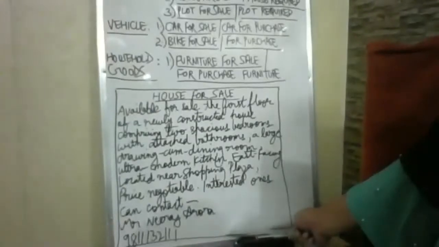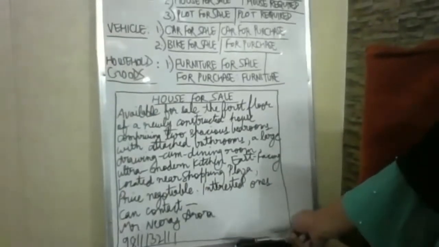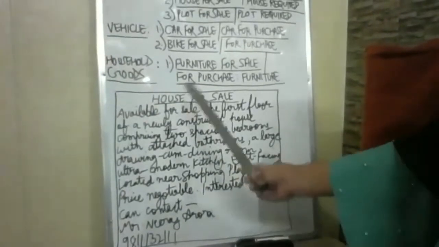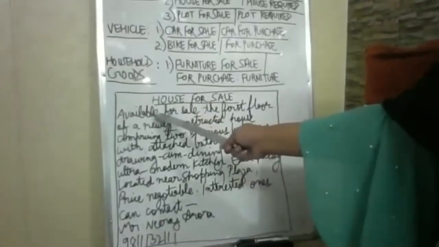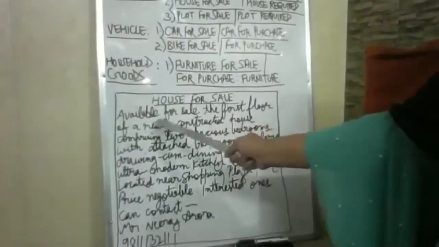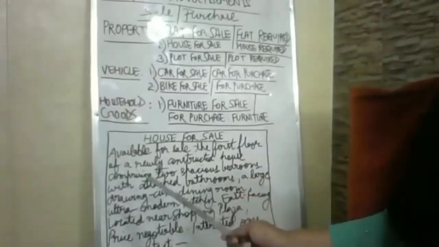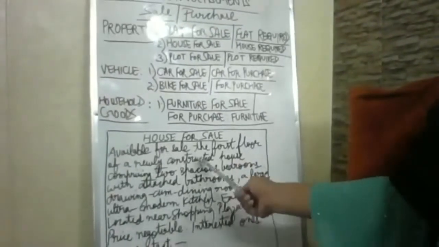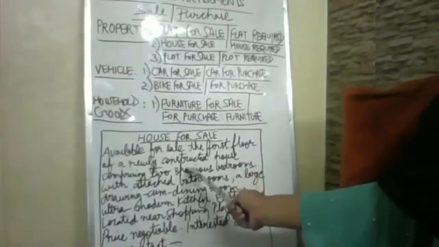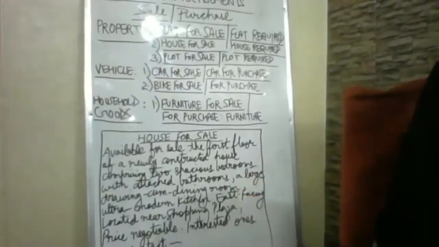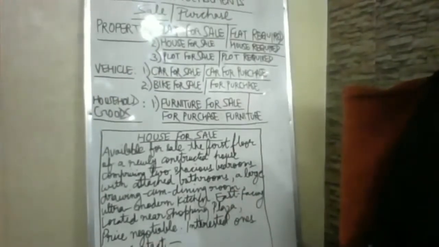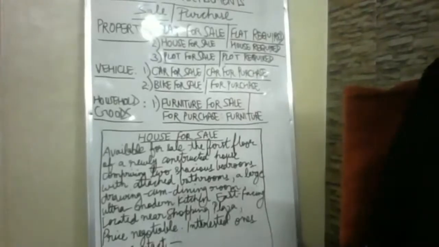Anybody having doubt in this house for sale? Flat for sale, beta, is equivalent to this. You will be just writing flat for sale as the heading. Fine. Available 2 BHK flat, 3 BHK. BHK is bedroom, hall and kitchen. Fine. Again, in that flat also, you can mention 24/7 water facility, guard facility, parking of 2 cars. You know, in flats, we have such kind of references. Ultra modern, modular kitchen.